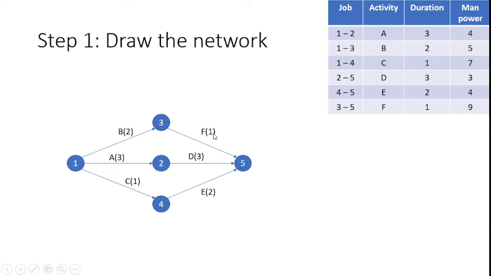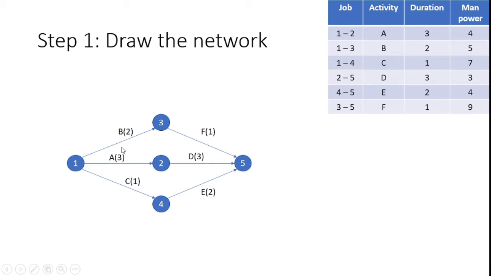From here, according to this developed network, I should identify the critical path. For example, if I consider the 3 paths in this network, the first is 1 3 5. After that, the second path is 1 2 5. After that, the third path is 1 4 5. Likewise, 3 different paths are available.